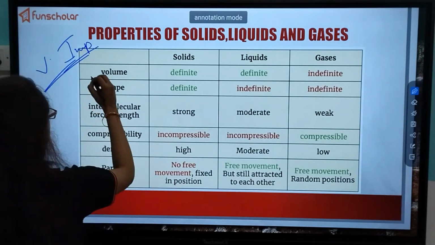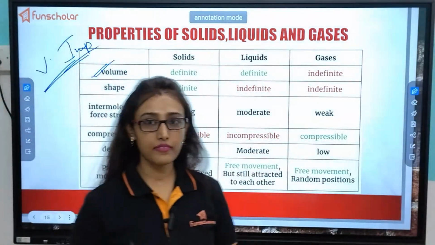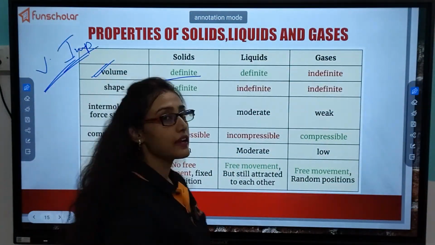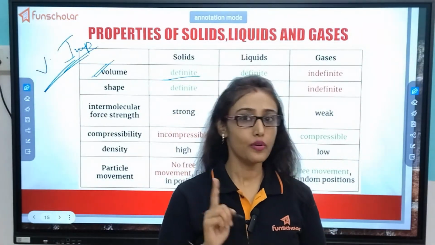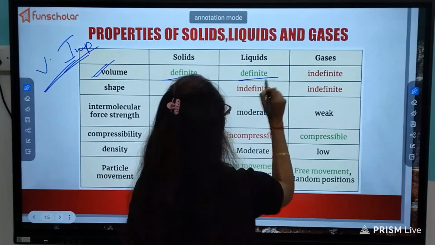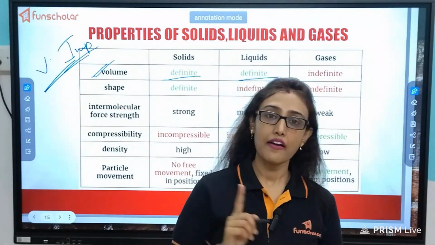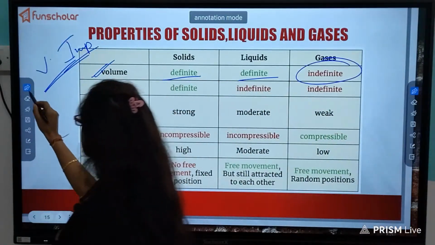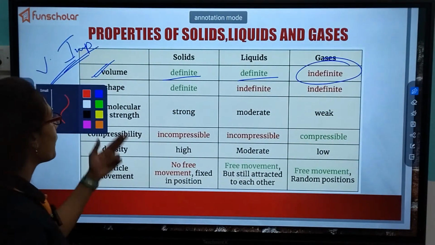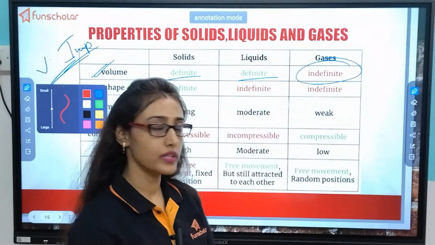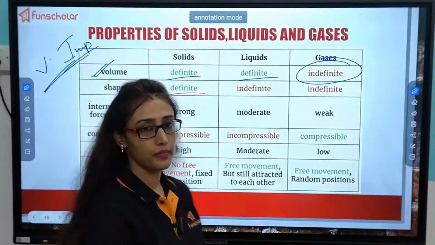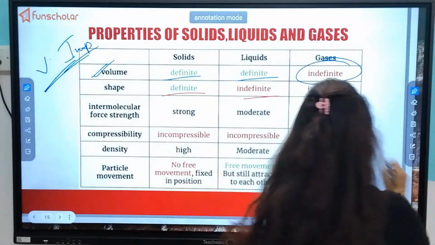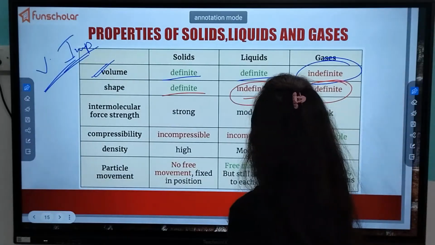So first comes volume. Solids have a definite volume. I've told you, shown you. Yes ma'am. Liquids have a definite volume. I've told you, I've shown you. Yes, ma'am. Gases have a definite volume? I have told you. No, they don't. Now, what about the shape? Shape I have shown you. Solids have a fixed shape. Liquids, no fixed shape. Gases, again, no fixed shape.